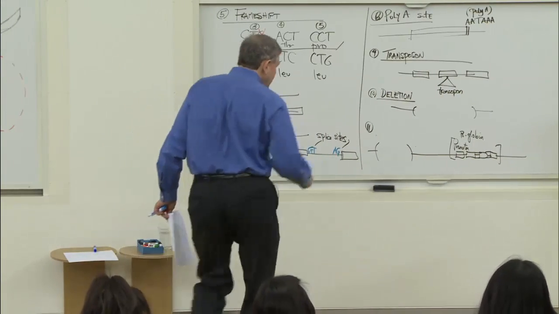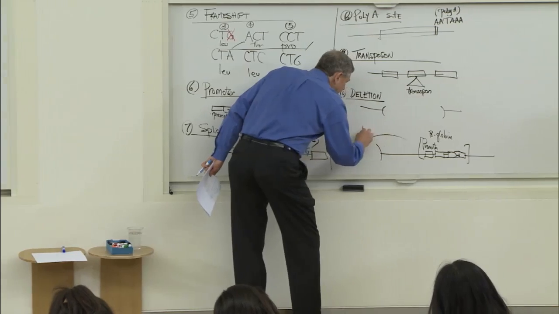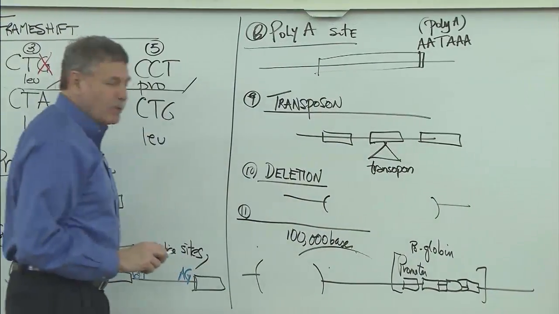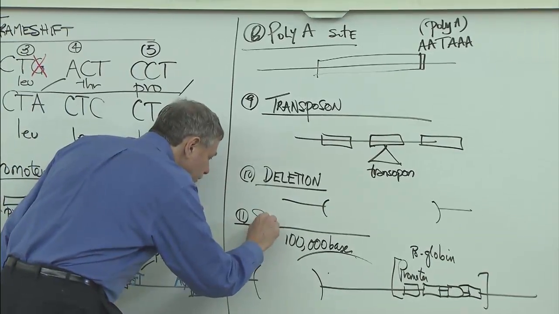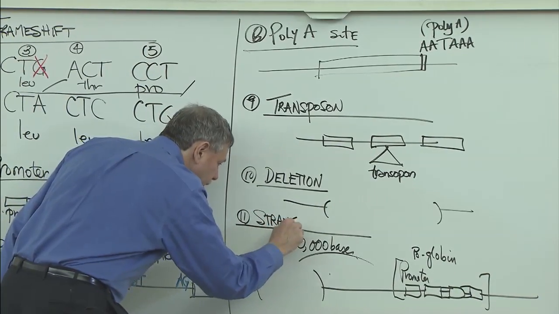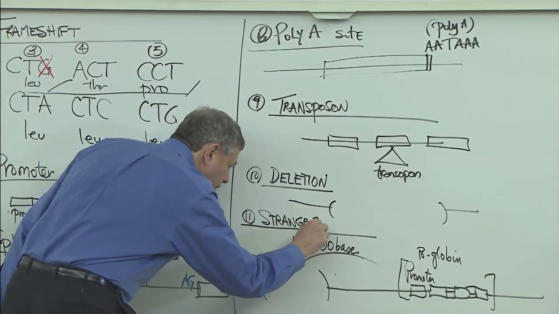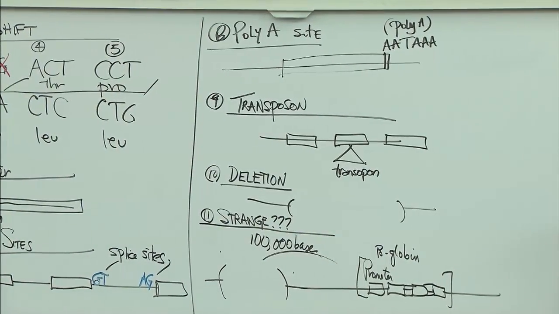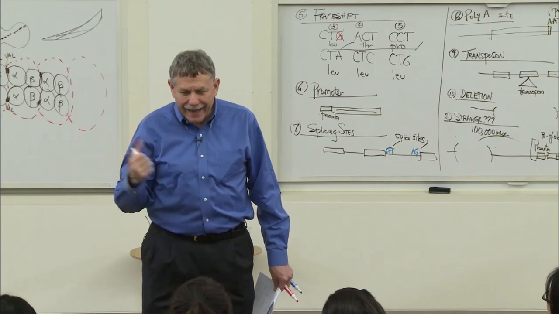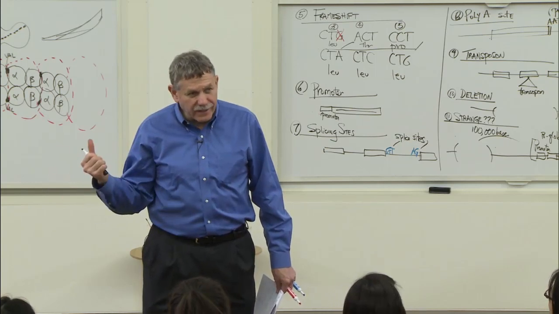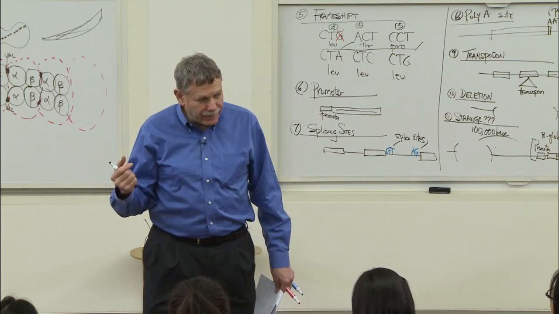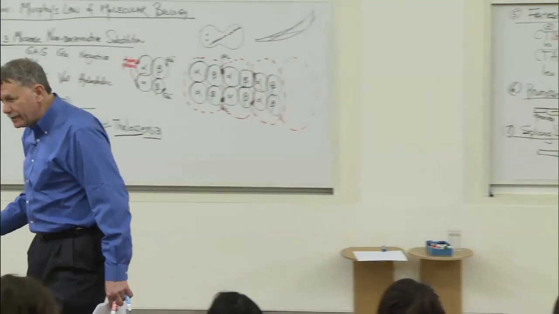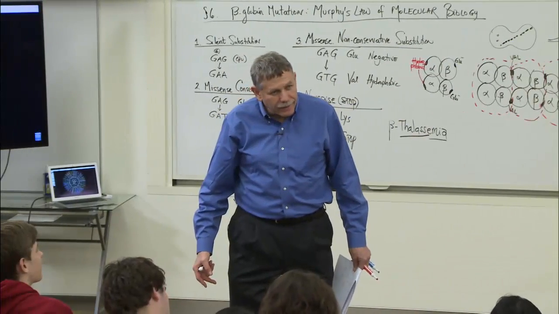It takes out a chunk of DNA about 100,000 bases away. I'll call this strange. This is a very strange case. 100,000 bases away, a big deletion occurred, and it knocks out the beta globin gene. But it didn't touch the promoter, and it didn't touch the exons, and it didn't touch the introns, and it didn't touch the polyadenylation sites. And what can you learn about that?